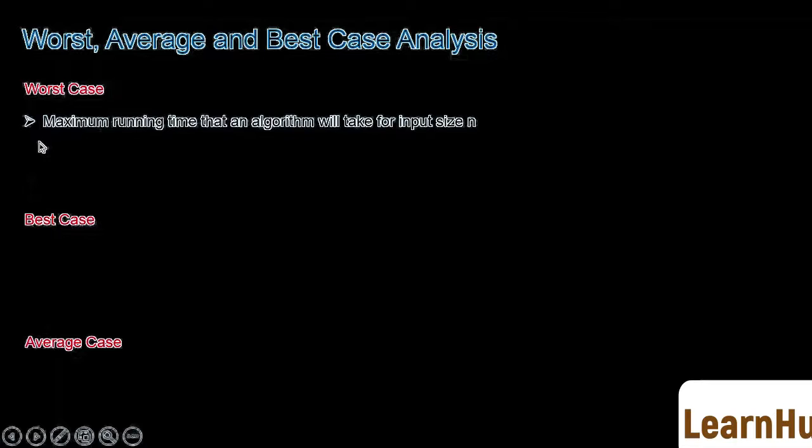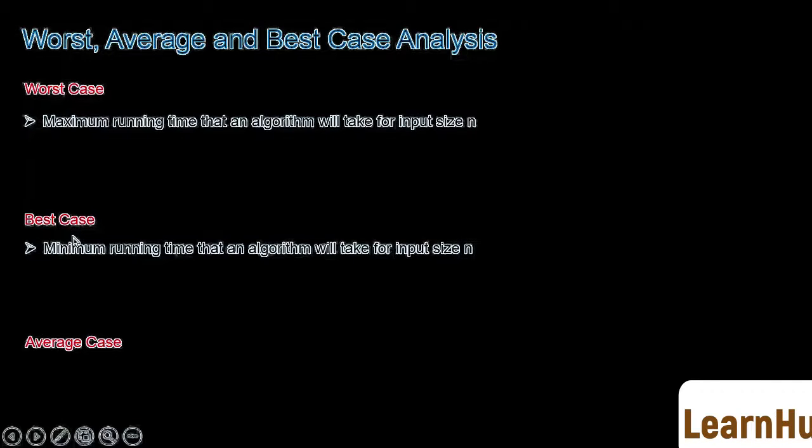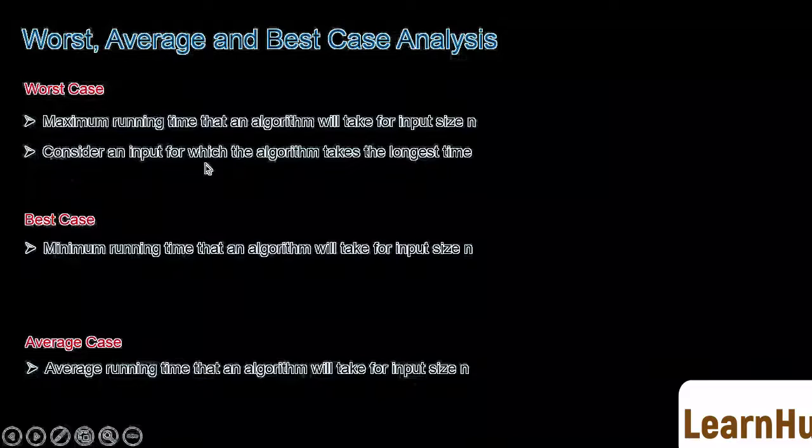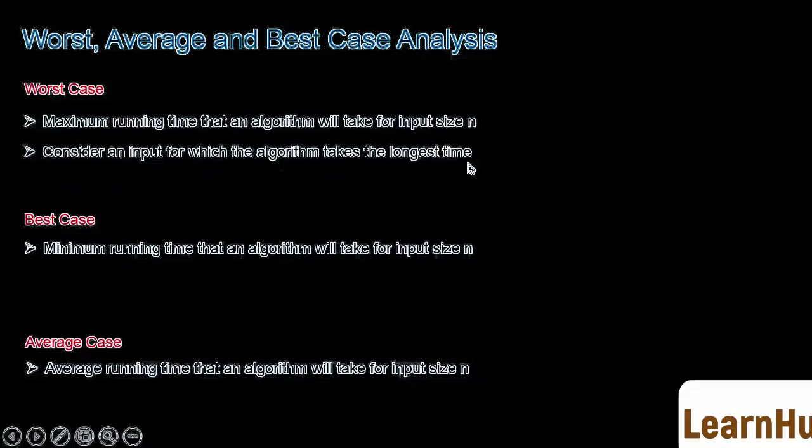Worst case time complexity gives us a measure of the maximum running time that an algorithm will take for input size n. Best case time complexity gives us a measure of the minimum running time that an algorithm will take for input size n. And average case time complexity gives us a measure of the average running time that an algorithm will take for input size n. In worst case, we consider an input for which the algorithm takes the longest time. This input causes the maximum number of operations to be executed.